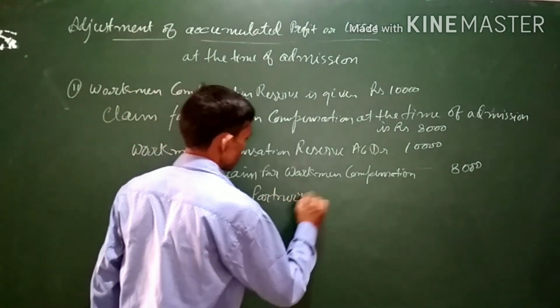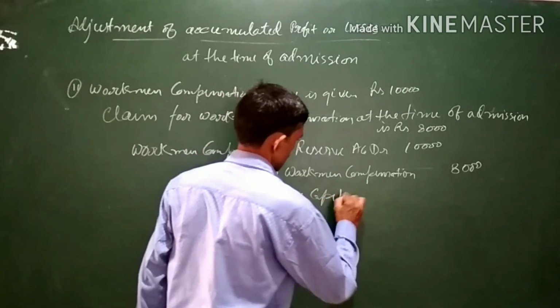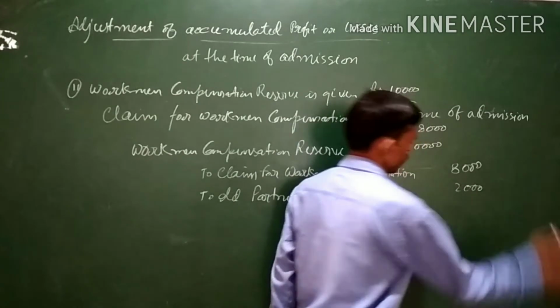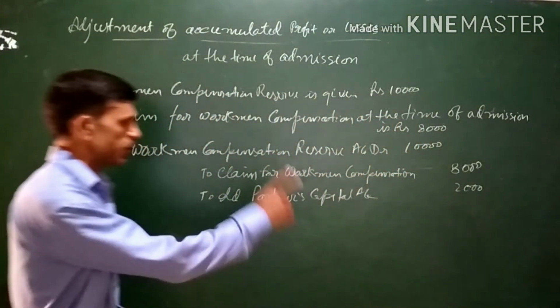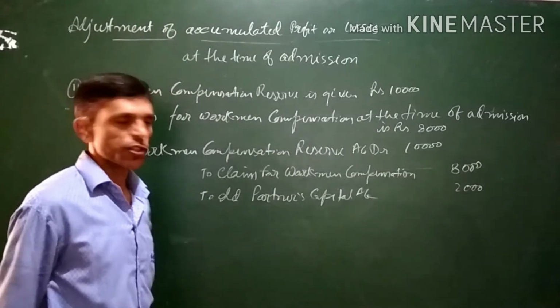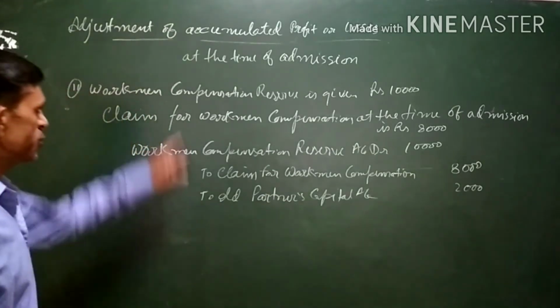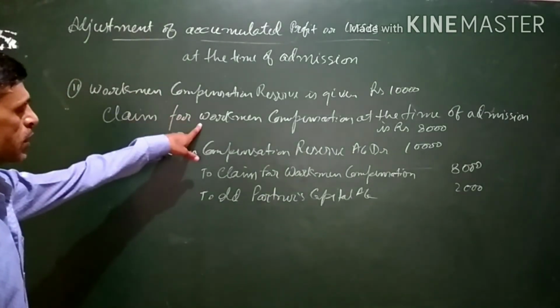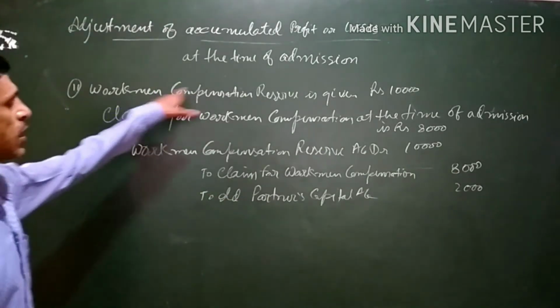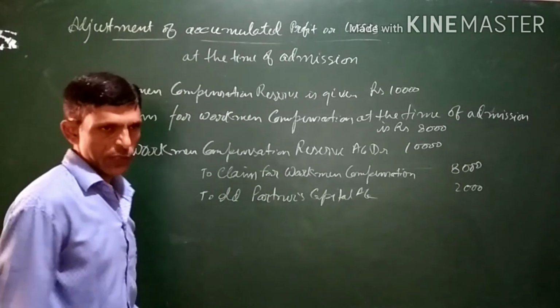Old partners capital account in their old profit sharing ratio. This 2,000 will be transferred among the old partners in the old profit sharing ratio. This is the scenario when the claim for workman compensation is less than the reserve which is available for compensation.